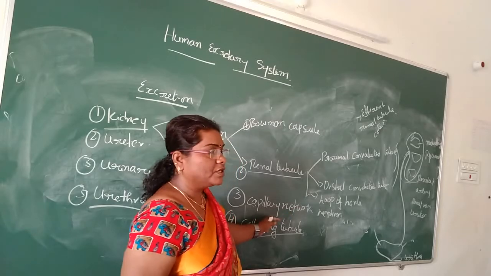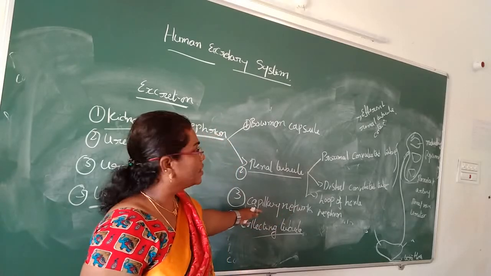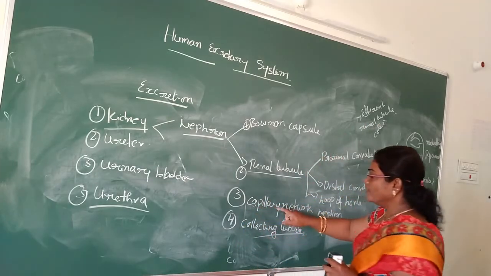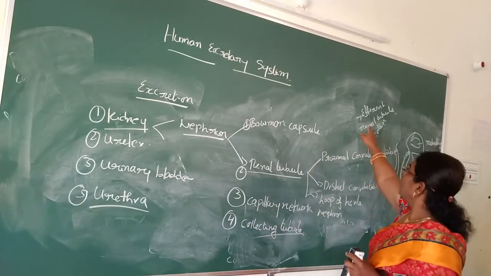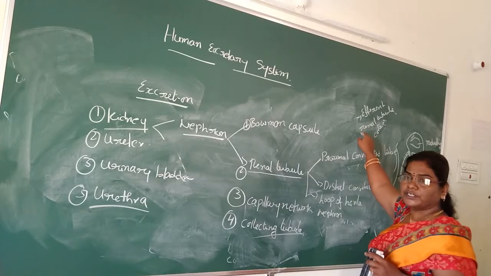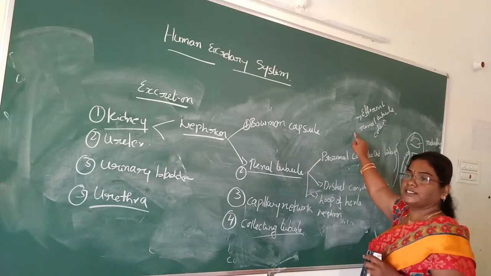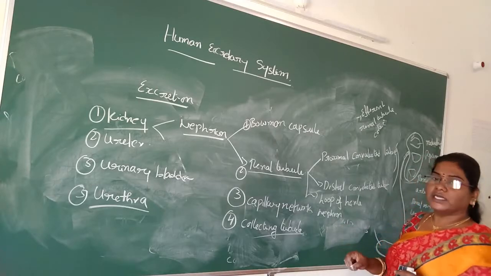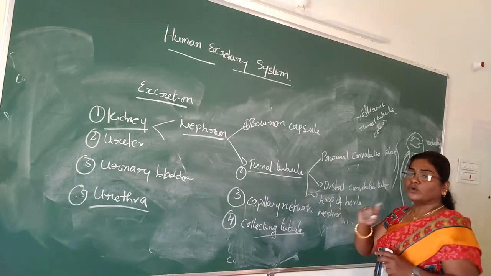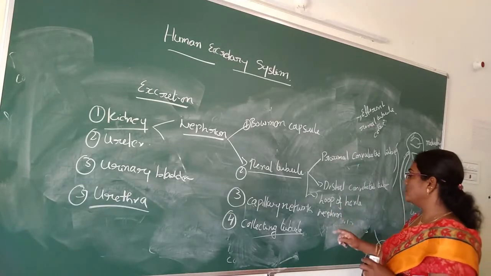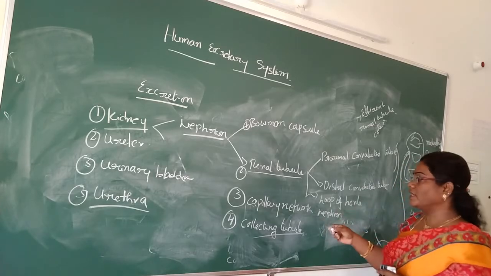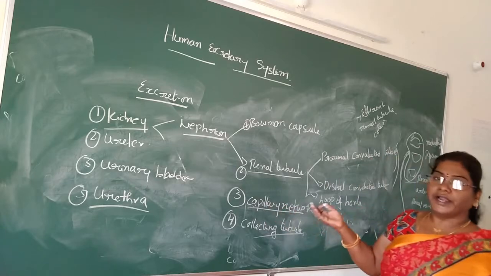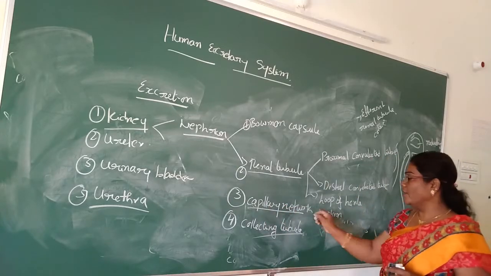What is the capillary network? The capillary network arises from the efferent renal tubule. This efferent vessel arises from the glomerulus region, and it reaches into the peritubular network. This vasa recta is mainly in cortical nephrons and medullary, or juxtamedullary, nephrons.